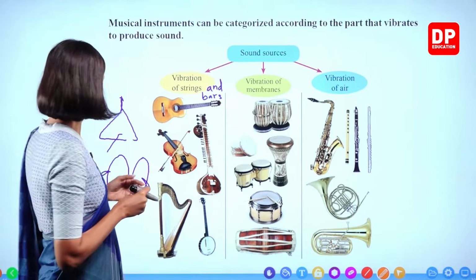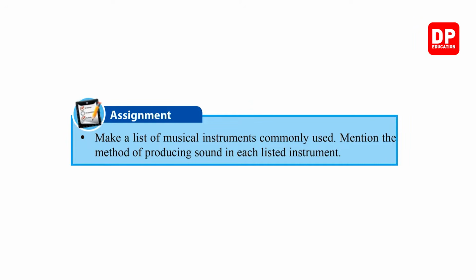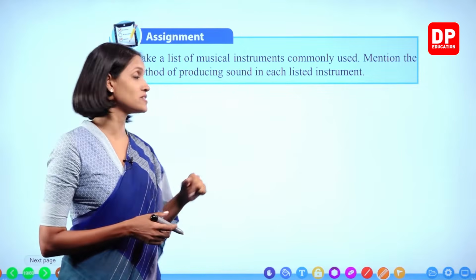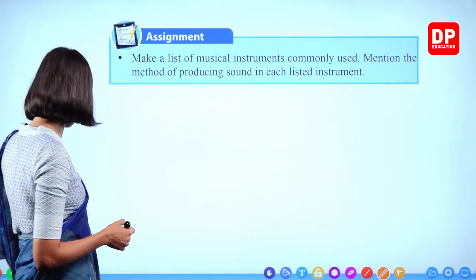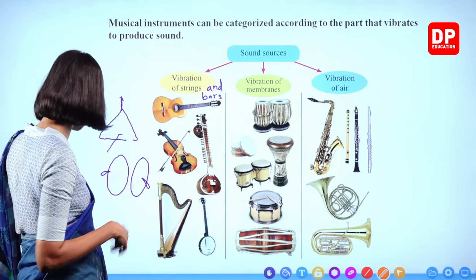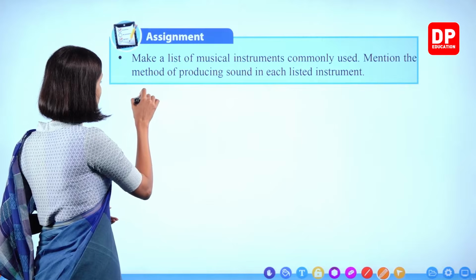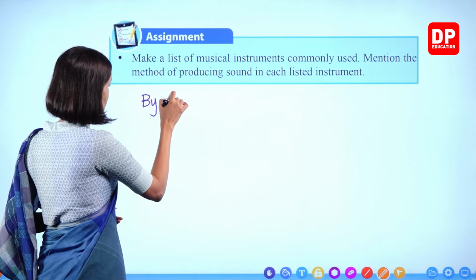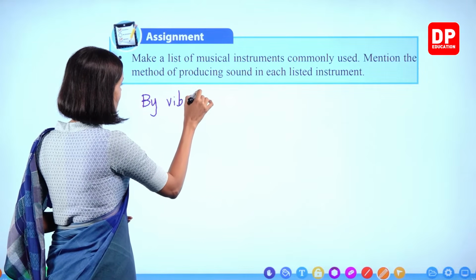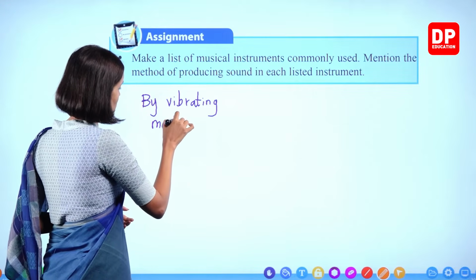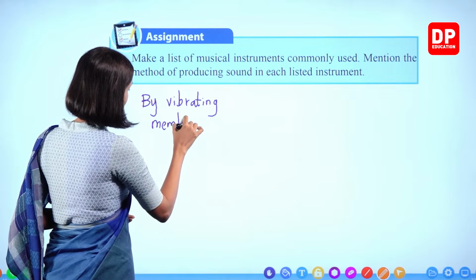Okay, children? Right. So we have this assignment. Make a list of musical instruments commonly used. Mention the method of producing sound in each listed instrument, right? We will write some of these examples, including some of these examples. We can write the others as well, right? Sound sources. By vibrating membranes. You all can start with me.